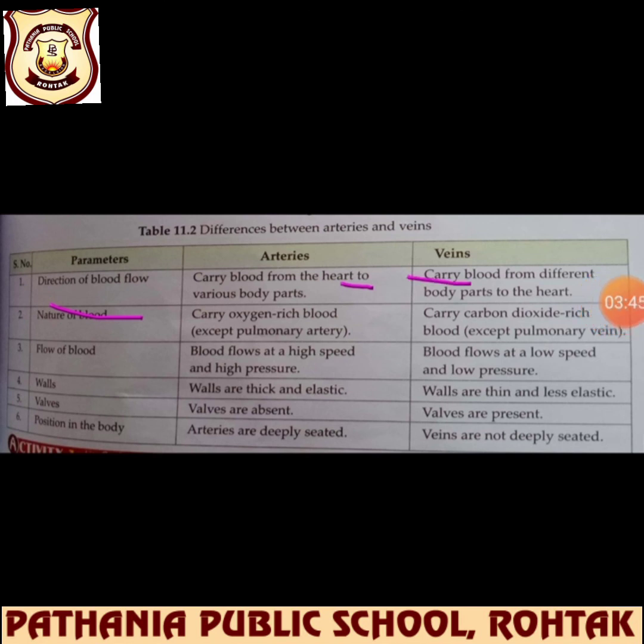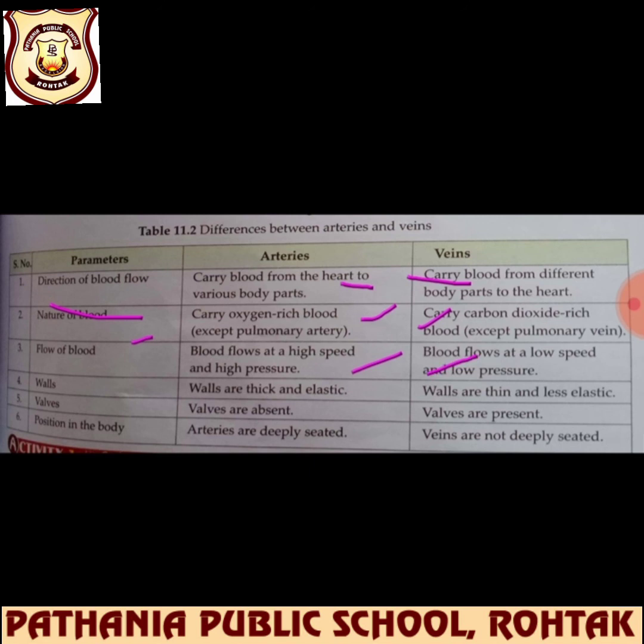Next parameter we are talking about is the nature of the blood. Arteries carry oxygen rich blood, means oxygenated blood. Veins में carry carbon dioxide rich blood. That means it is impure blood, I can say. Blood flows at a very high speed and high pressure in the arteries, because it comes from the heart and is due to the pumping of the heart. In veins, blood flows at low speed and low pressure. Low speed से low pressure के साथ it was going to flow.